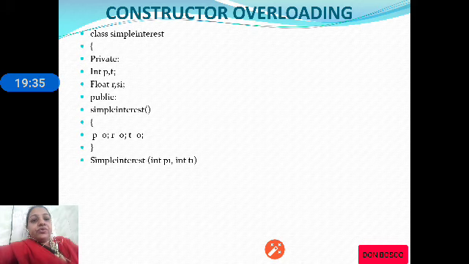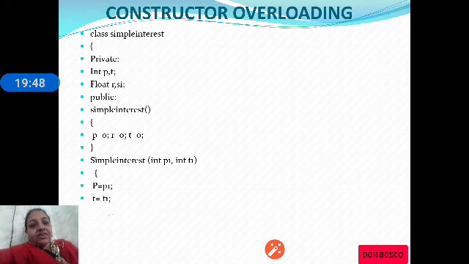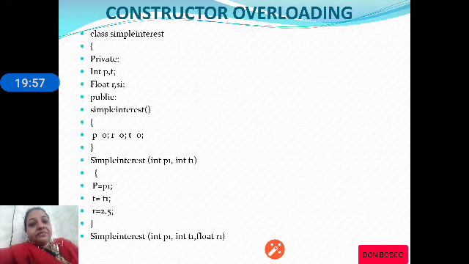Then we write one more constructor with two arguments, that is int P1 and int T1. We are overloading simple interest with two integer arguments, and similarly we will overload the simple interest constructor with three arguments: int p1, int t1 and float r1, which will initialize principal, time and rate.